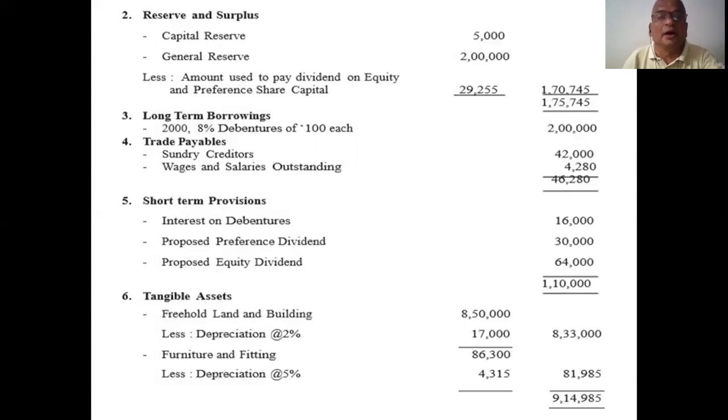But for debentures, they didn't mention interest in the problem. If they did not mention interest on debentures in the problem, you must calculate it on 2,000 debentures at 8%. 2,000 into 100 is 2 lakhs, 2 lakhs into 8% is 16,000. Even though it is not mentioned in the problem, you must calculate interest on debentures.